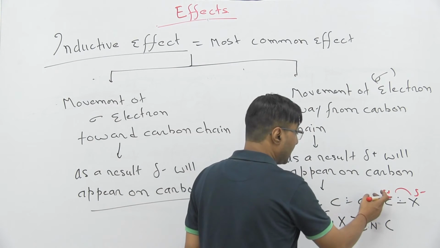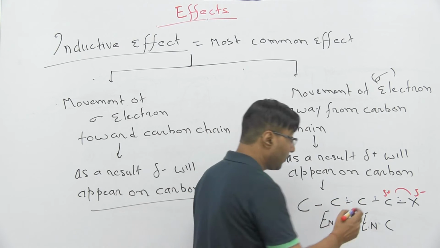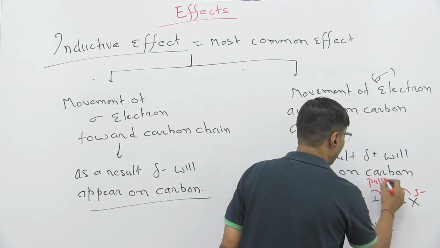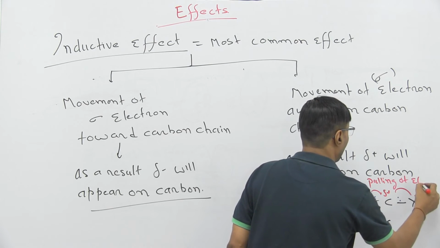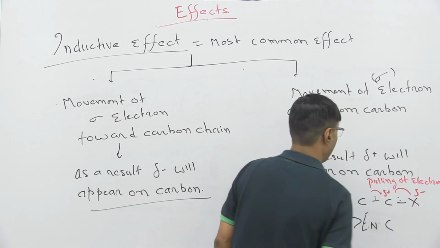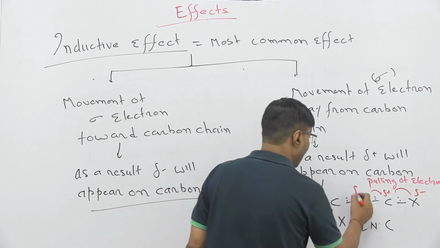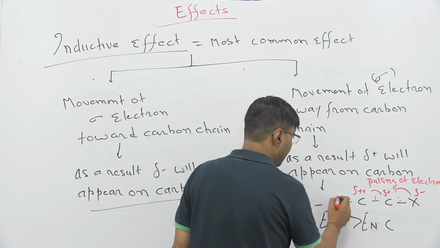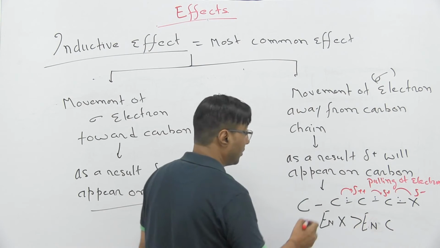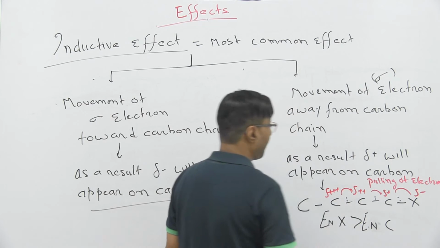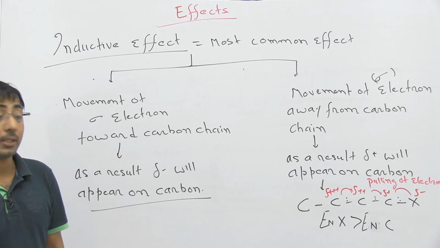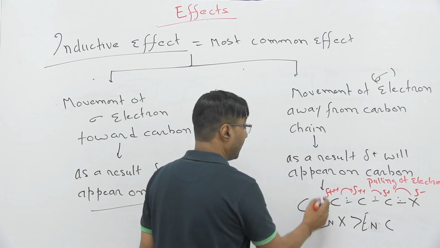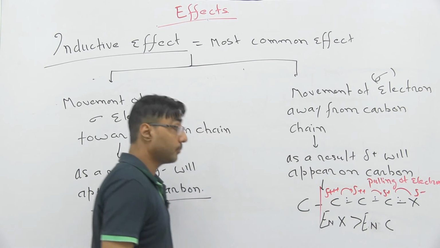This delta positive will try to pull the electron towards itself, so the next carbon will have delta positive positive. Again this positive will pull the electron, so it will have delta triple positive. Since this effect is not realized beyond the third carbon, 1, 2, 3, it is not realized beyond this carbon.